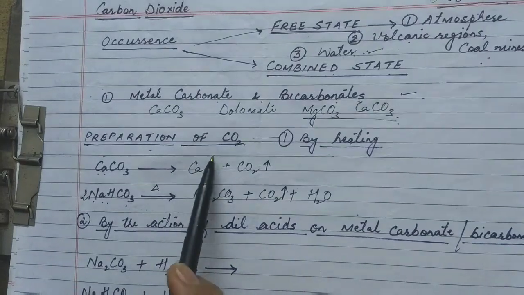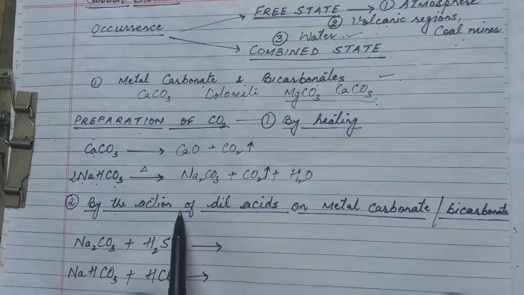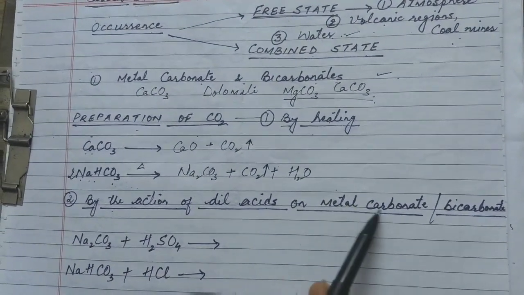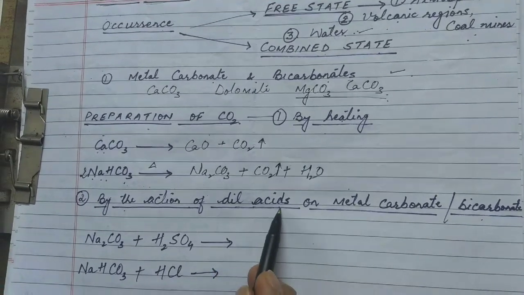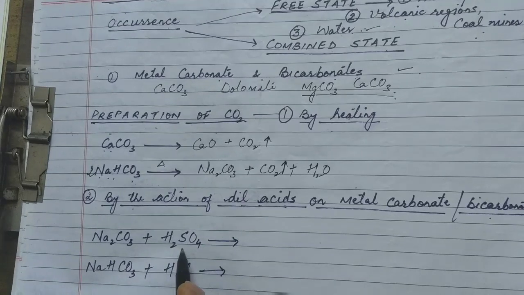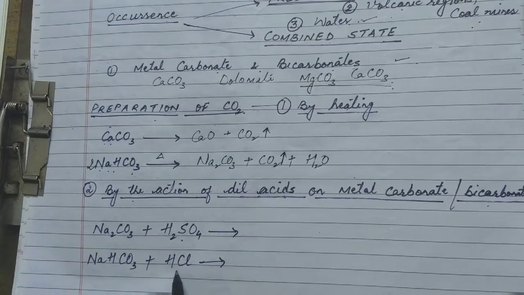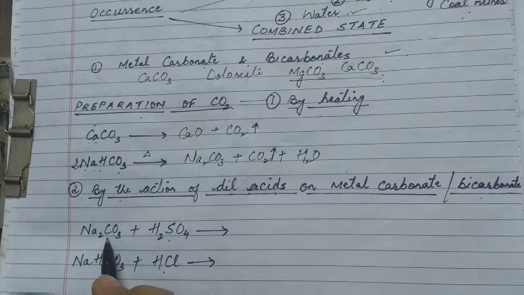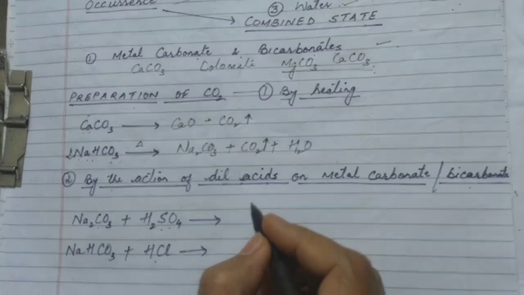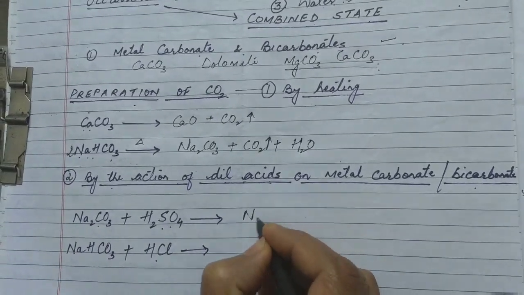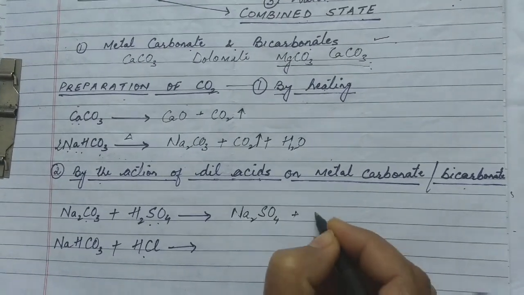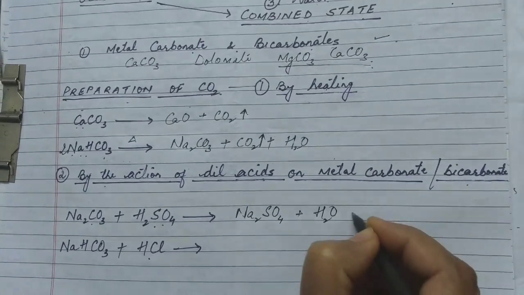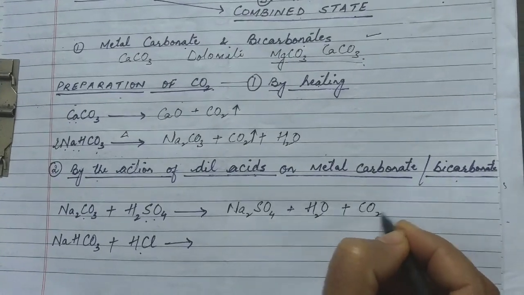Next is preparation of carbon dioxide by the action of dilute acids on metallic carbonates or bicarbonates. Now dilute acid can be dilute sulfuric acid or dilute hydrochloric acid. So when sodium carbonate reacts with dilute sulfuric acid, it will form sodium sulfate, water, and carbon dioxide is given out.